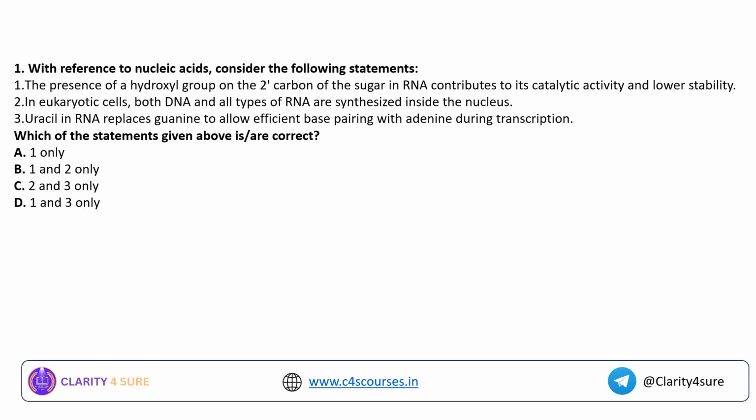Now, question number 1. With reference to nucleic acid, consider the following statements. The presence of hydroxyl group on the second carbon of the sugar in RNA contributes to its catalytic activity and lower stability. In eukaryotic cells, both DNA and all types of RNA are synthesized inside the nucleus. Uracil in RNA replaces guanine to allow efficient base pairing with the adenine during transcription. Okay, these are the three statements, and the question is which of the statements given above is or are correct.